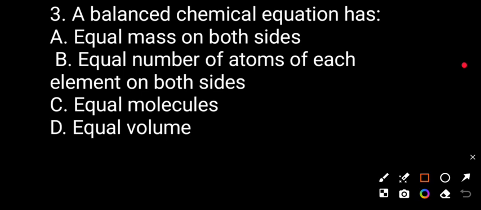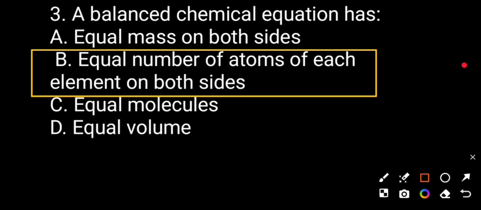Question number 3. A balanced chemical equation has equal mass on both sides, equal number of each element on both sides, equal molecules, equal volume. The correct answer will be equal number of atoms of each element on both sides.